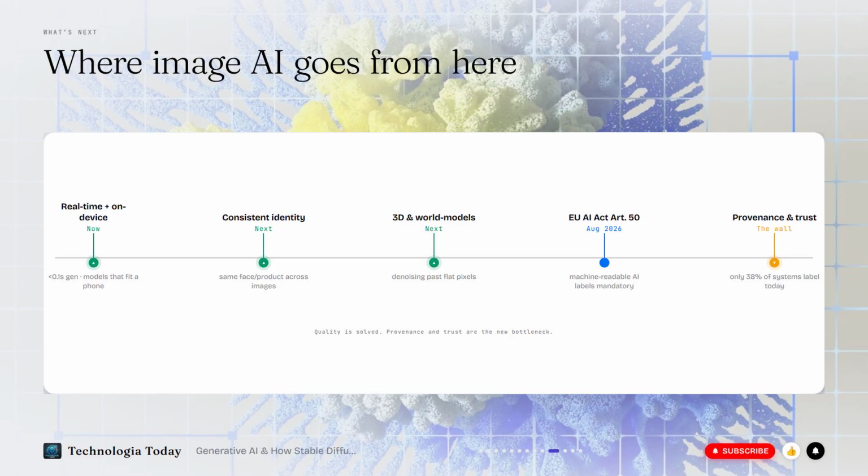on AI video begins. And the regulation wave, the EU AI Act's Article 50 takes effect August 2026, requiring a machine-readable label on every AI image, with C2PA content credentials the named method. But here's the tell, a 2026 study of 50 systems found only 38% embed any mark. Quality is basically solved. Trust and provenance are the unsolved frontier.